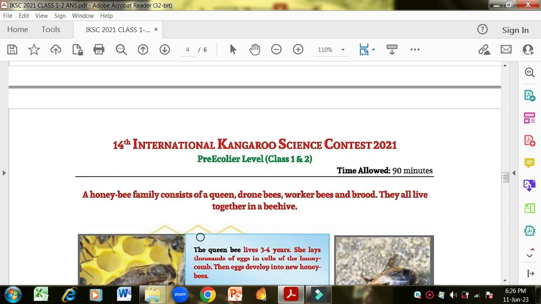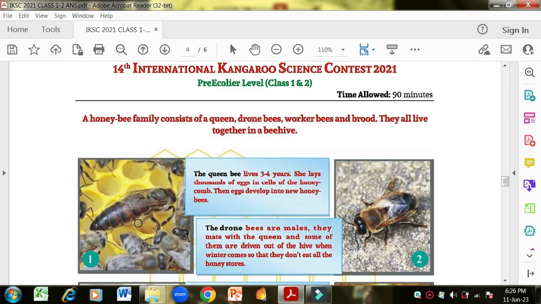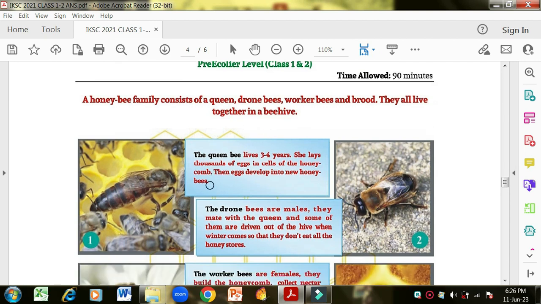Okay, next is another picture in this test. A honeybee family consists of a queen, drone bees, worker bees, and brood. They all live together in a beehive. The queen bee lives 3 to 4 years. She lays thousands of eggs in cells of the honeycomb. Then eggs develop into new honeybees. Now, this first picture is about the queen bee. Okay, this is the queen bee, and its lifespan is 3 to 4 years.